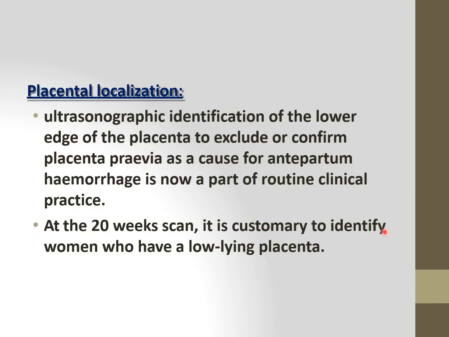Next, localization of the placenta. When you are performing the scanning, we can identify whether the placenta is located in the lower segment of the uterus. Usually the placenta should be in the upper segment of the uterus, and if it is located in the lower segment, we call that placenta previa. Because of placenta previa we may get complications, and even normal delivery may not be possible if it is a severe degree of placenta previa. So it is better to identify it at an early stage itself.